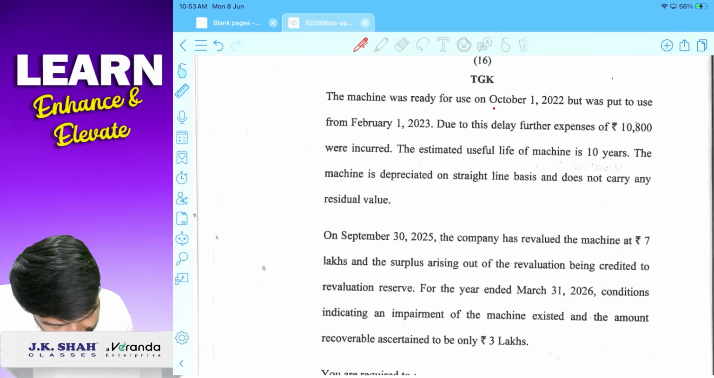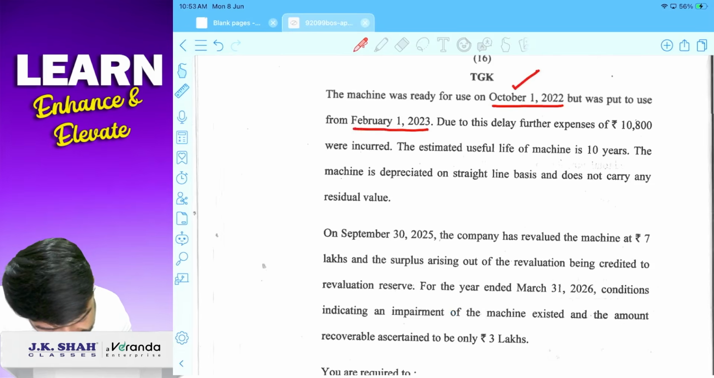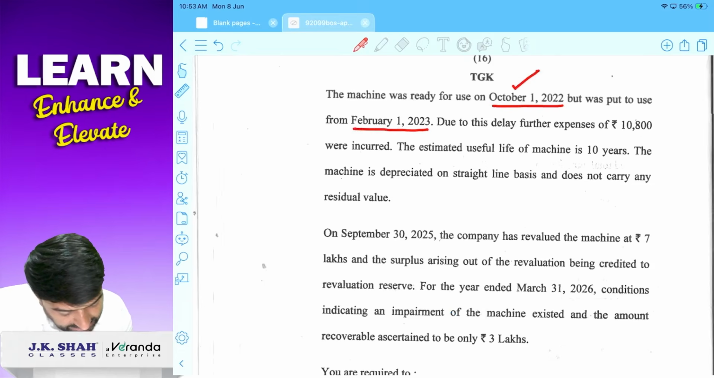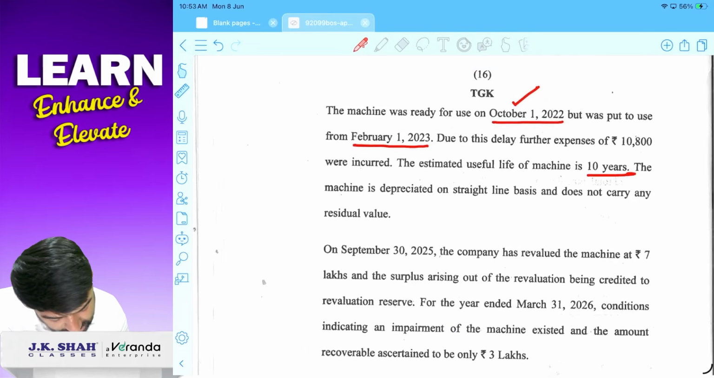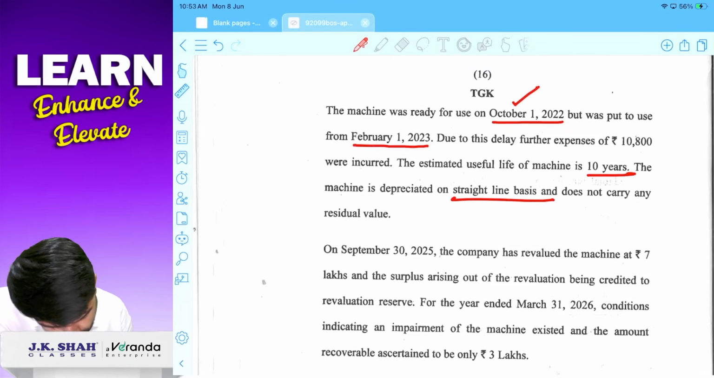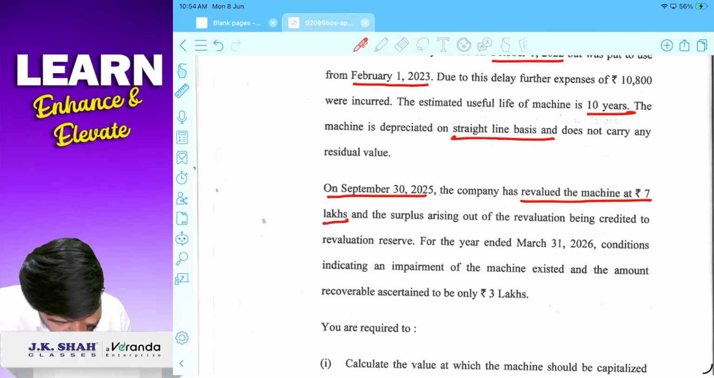Machinery was ready on 1st October 2022. Was put to use on 1st February 23. See, machinery was ready on 1st October, matlab depreciation will be applied from 1st October. Due to this delay, further expense ignore. Estimated life 10 years. Machinery should be depreciated on straight line basis. Does not carry any residual value. Fair enough. Chalo. On 30th September 2025, company has revalued the machine at 7 lakhs.